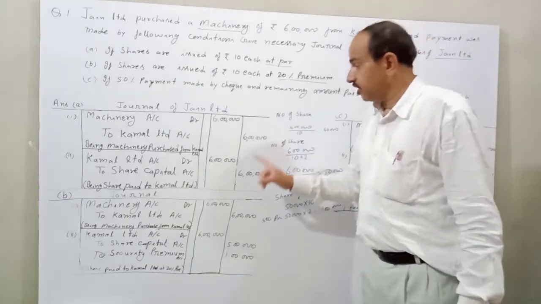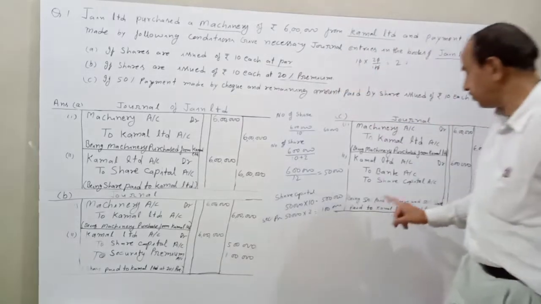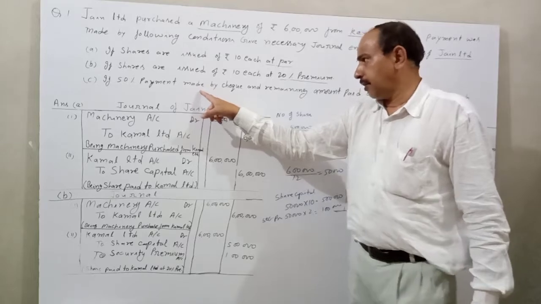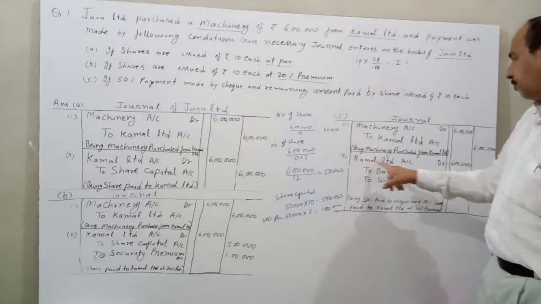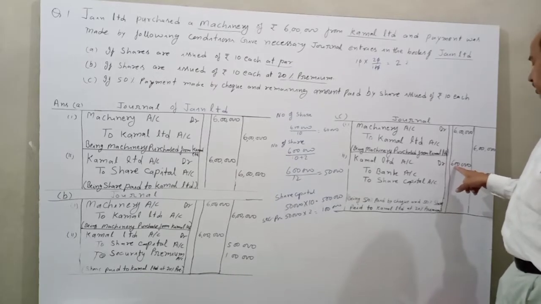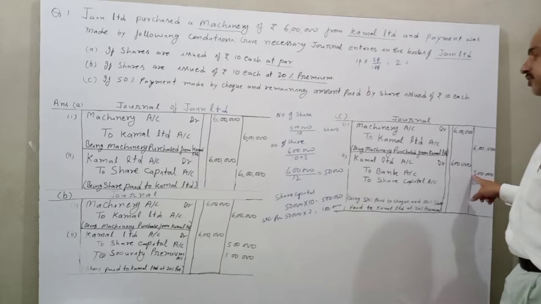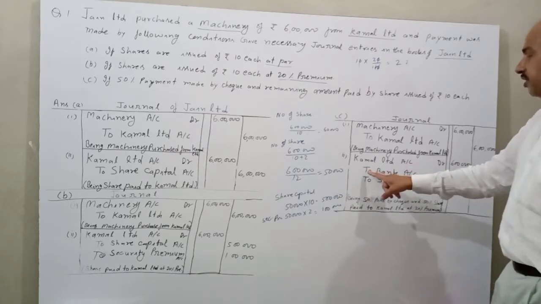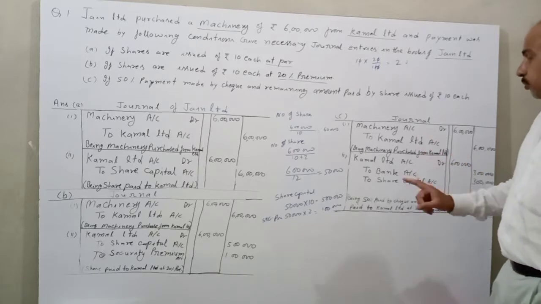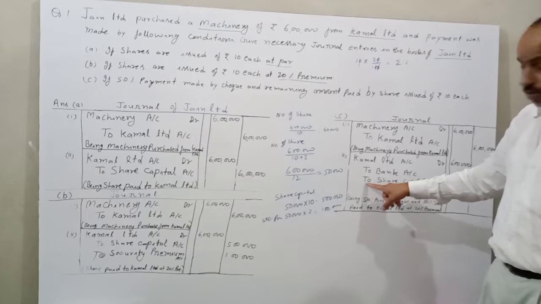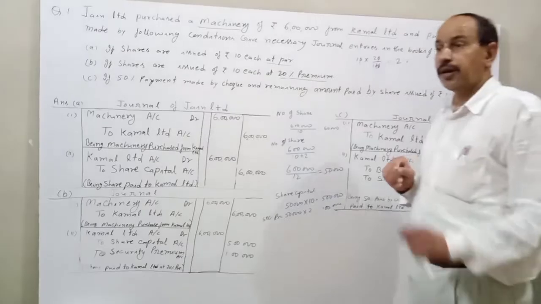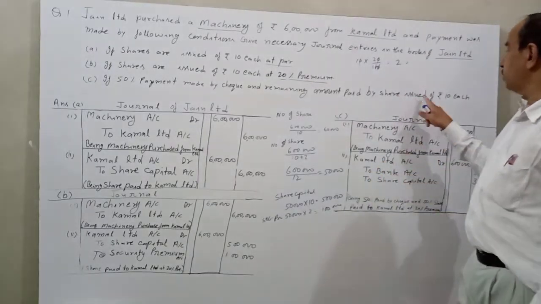But the second entry is changed. In this situation, 50% payment is made by cheque, Kamal Limited account DR 6 lakh. 50% of 6 lakh is 3 lakh. It is paid by cheque, so we credit the bank account, and the remaining amount is paid by shares. So to share capital 3 lakh.